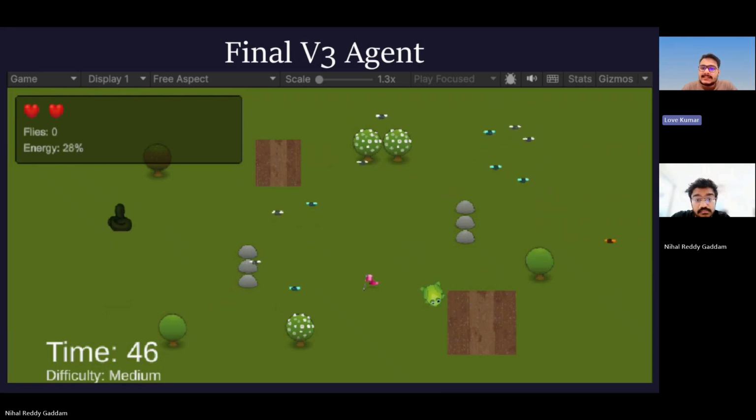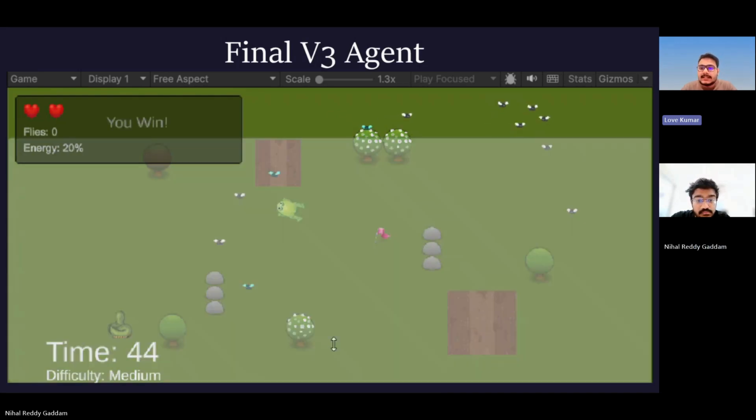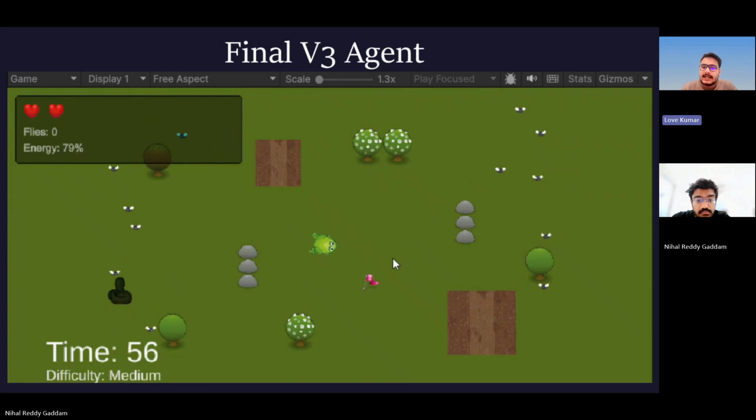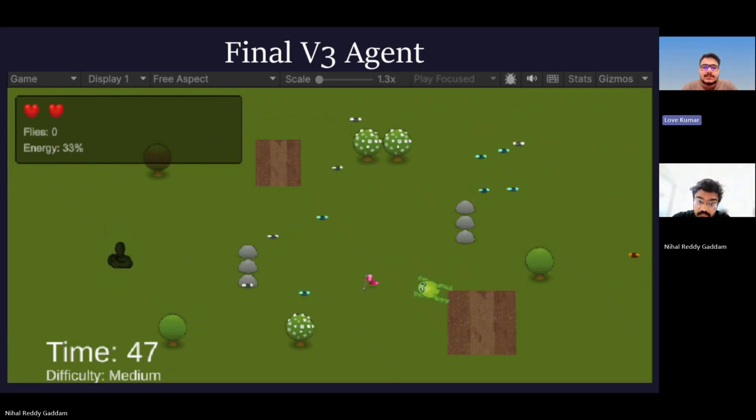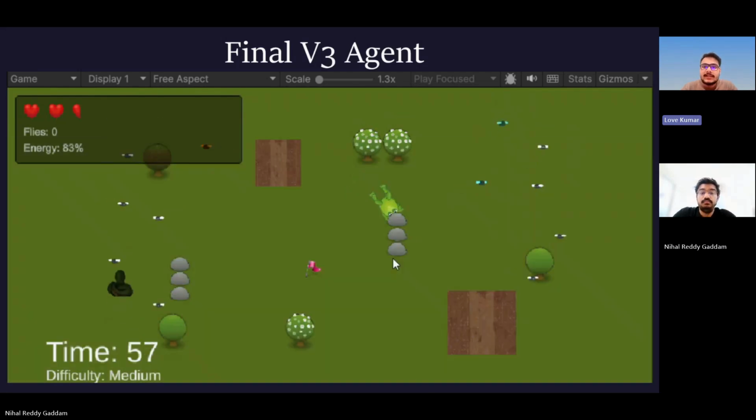V1 was the basic goal reaching and V2 added rock hazards. V3 has to handle several objects at once. It attempts to reach the flag, avoid hazards, respond to energy, and use fly information. This is why the final model should not be judged only by whether it performs perfectly. It is solving a much harder task.